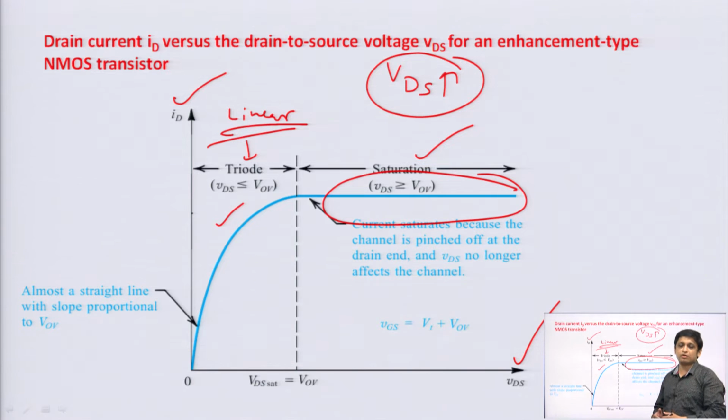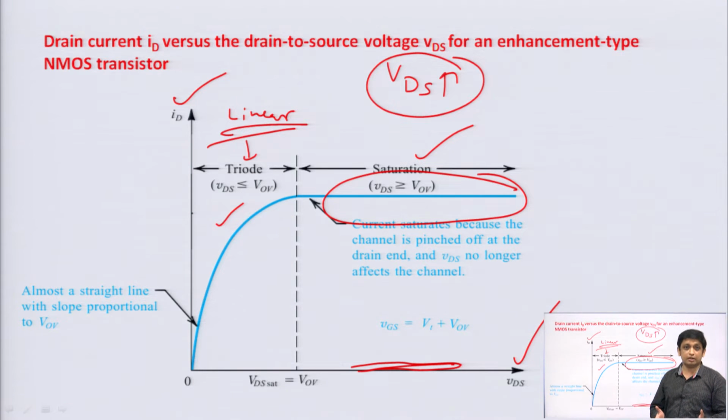Once the channel is pinched off from the drain end, if we further increase the VDS, then the drain current will not change, because the channel is pinched off. So, the voltage at which the channel is pinched off is called pinch off voltage. And what is threshold voltage? It is the minimum voltage required to induce the channel. So, the first thing is to induce the channel, to form the channel.